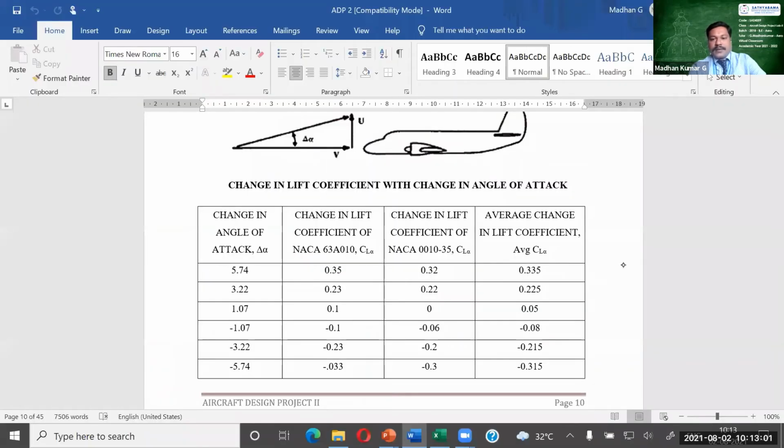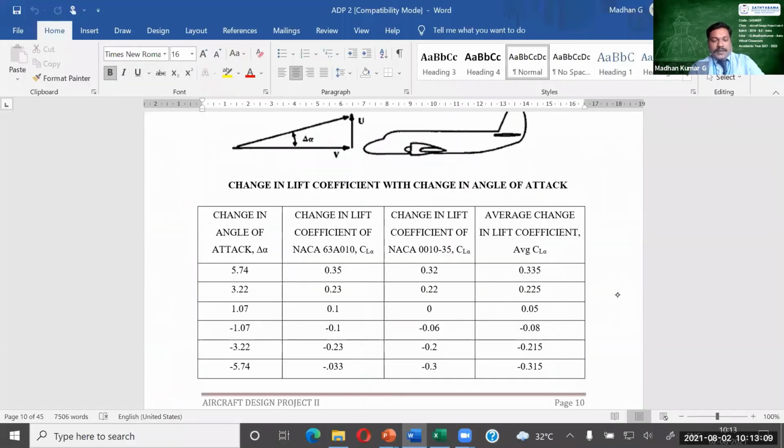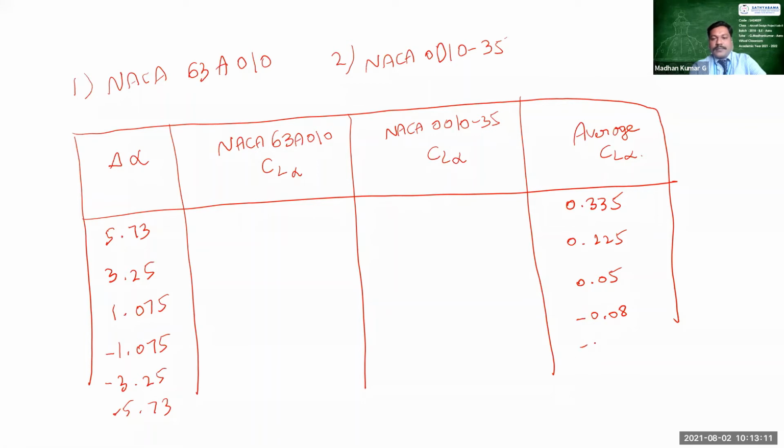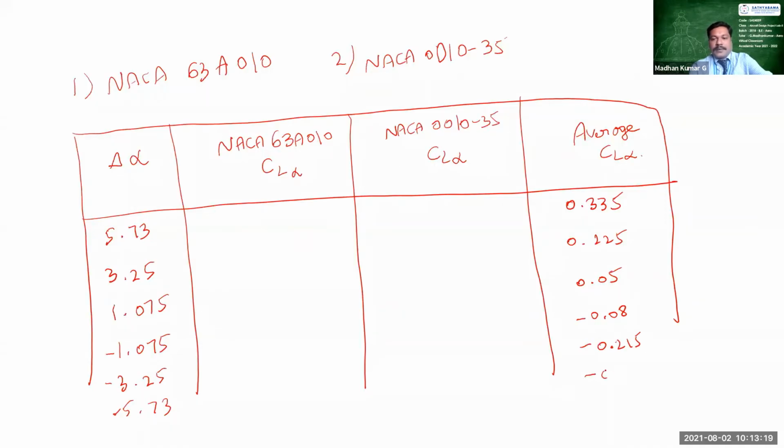For negative angle of attack, we have minus 0.08, then minus 0.215, and then minus 0.315. So we have estimated the value of CL alpha for various del alpha.